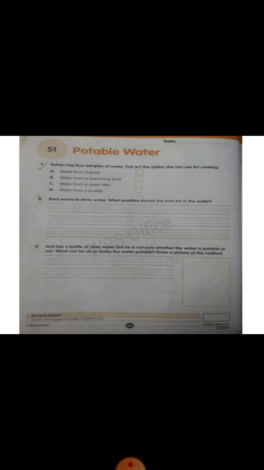So he can boil the water to make sure that the germs are killed. Okay? So it's all about potable water that we studied in this video. I hope you all understand about potable water. So thank you, class.